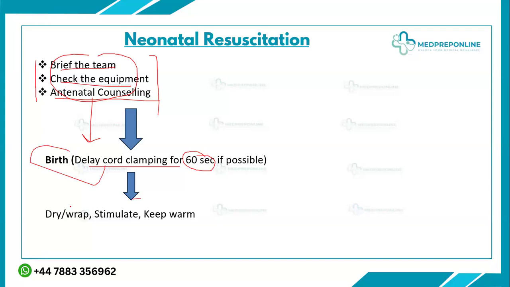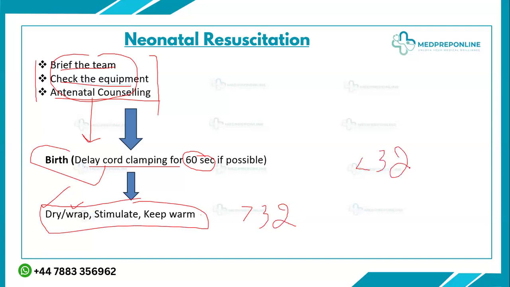And now what is the first step? The first step is that you will dry the baby or you will wrap the baby. What does that mean? If the baby is above 32 weeks of gestation, then you will dry the baby. But for less than 32 weeks of gestation, drying is not recommended. For less than 32 weeks, you need to wrap the baby in a polythene bag. This is the recommended one.